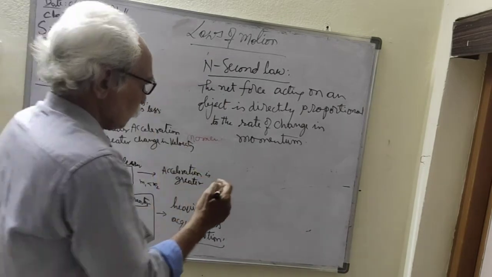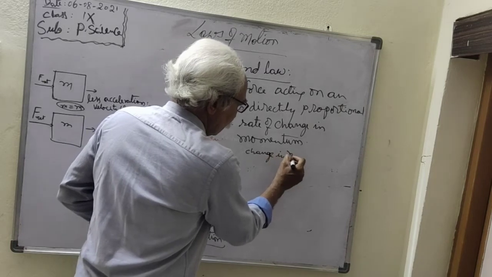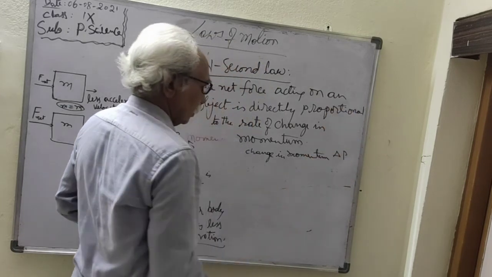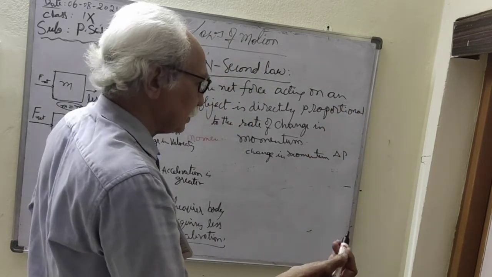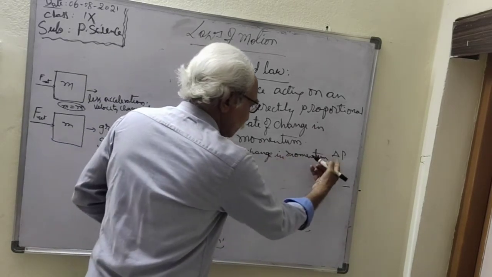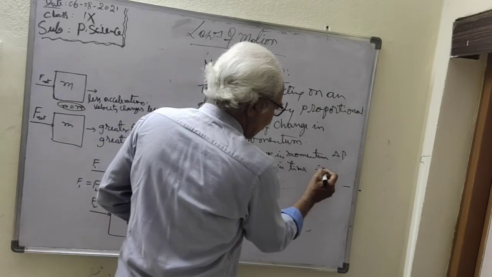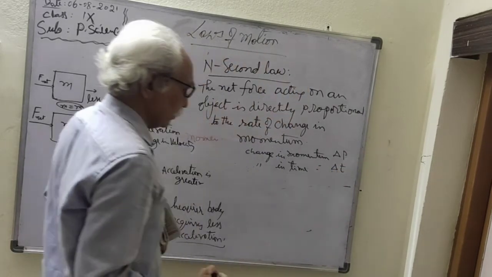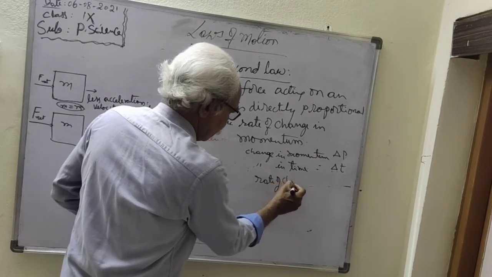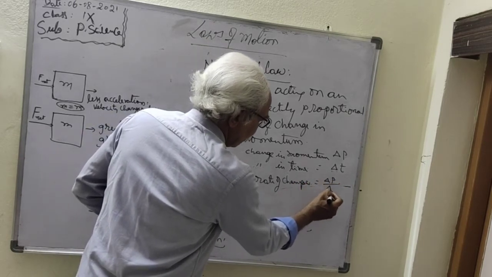So what is change in momentum? Change in momentum is taken as delta P, the final momentum minus the initial momentum. Rate of change means the change in momentum per unit time. Here the change in time is the final time minus the initial time. So rate of change means change in momentum per unit time.